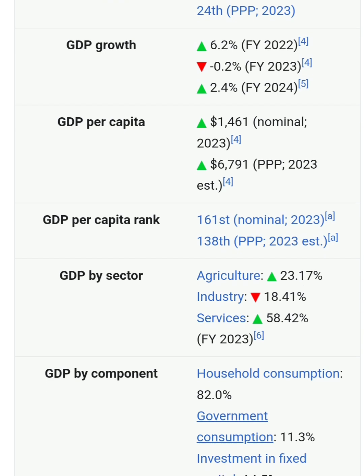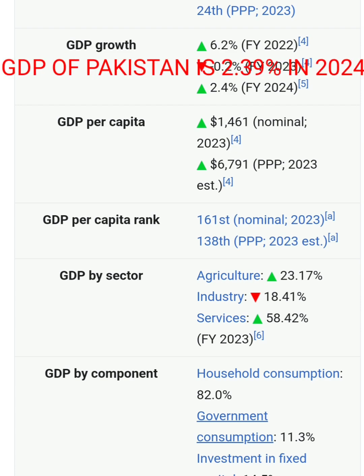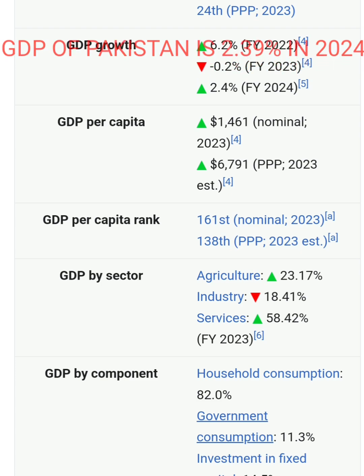GDP growth of Pakistan during 2022 was 6.2%, and during 2023 it was minus 0.2%, while during 2024 the current GDP growth rate of Pakistan is 2.4%, or the exact figure is 2.39%. And what is GDP growth? GDP growth is a main term of economics. The GDP growth is the increase in the GDP over the previous 1 year. It is called GDP growth.